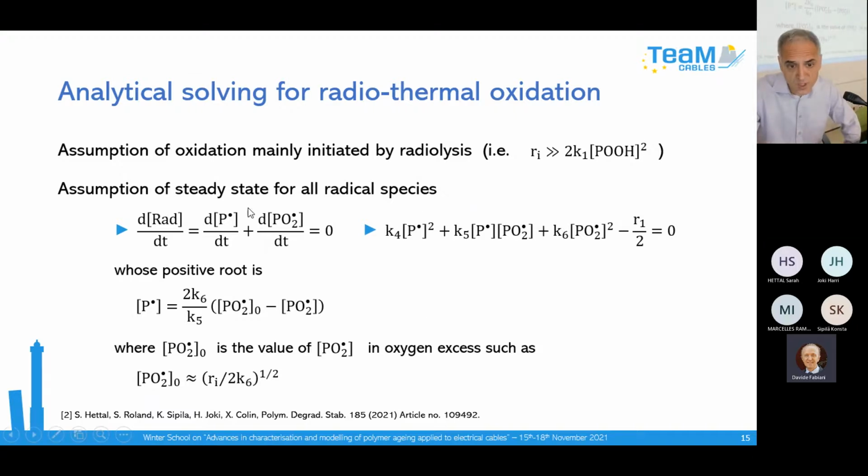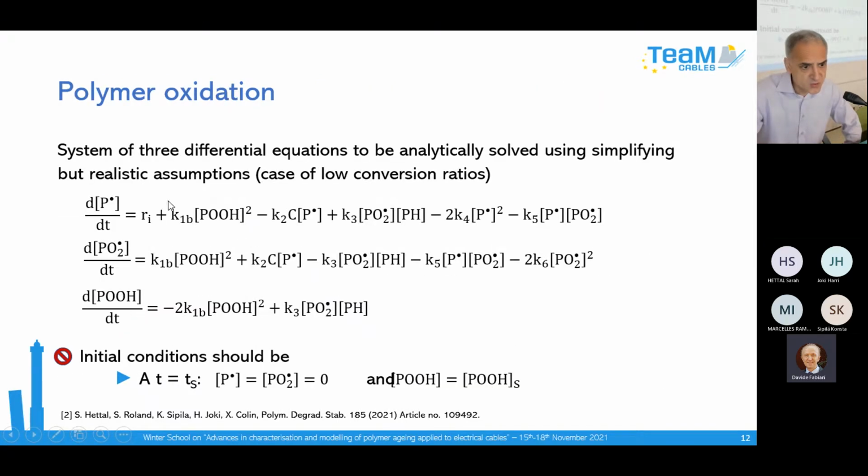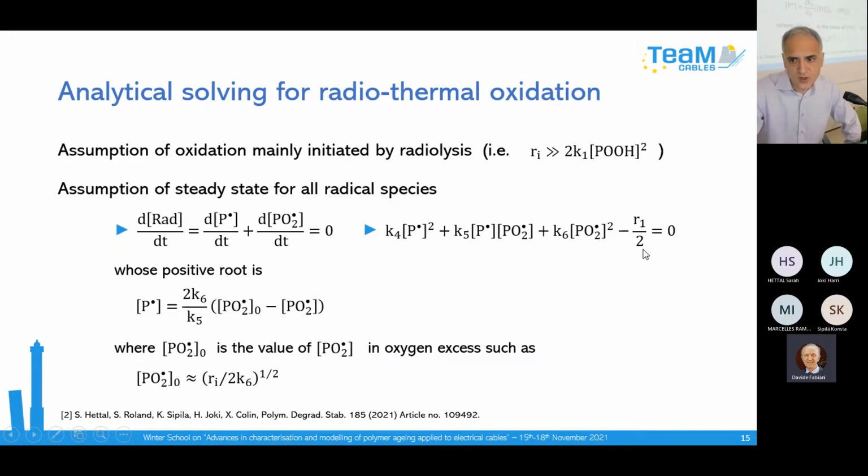So if you make the addition of these two equations and the sum is equal to 0, you can obtain this second-degree polynomial, and you can calculate the positive root directly.